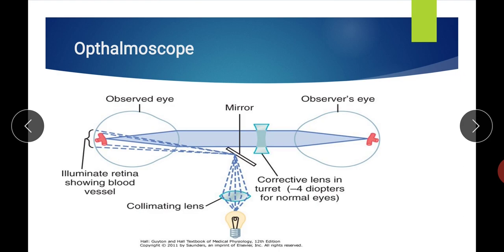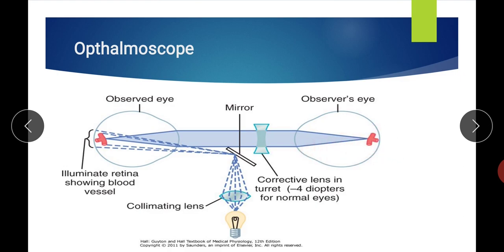Now the principle of the ophthalmoscope says that when an image is formed with any light source on the retina, this image emits diverging rays, because it acts as a point source of light. When these rays pass through the lens, which is situated at the focal length of the observed eye, or the patient's eye, they become parallel. Then they pass through the observer's eye, that is the clinician's or ophthalmologist's eye, and are once again converged and form an image on the retina, which is situated once again at the focal length.